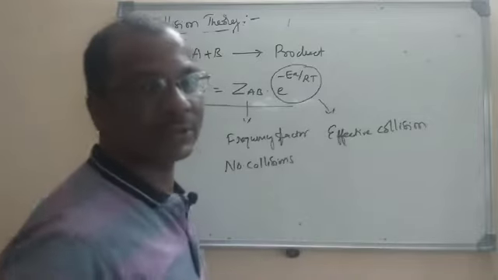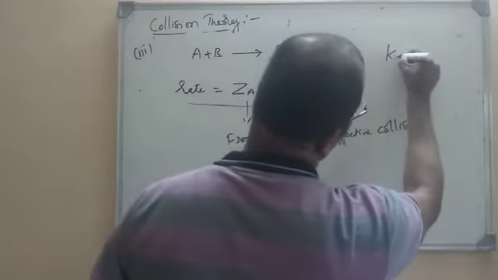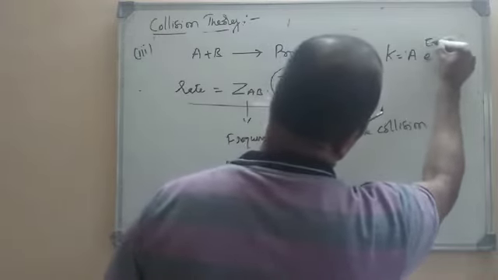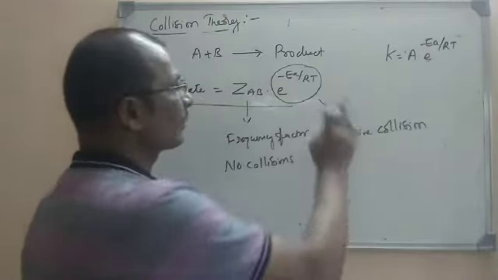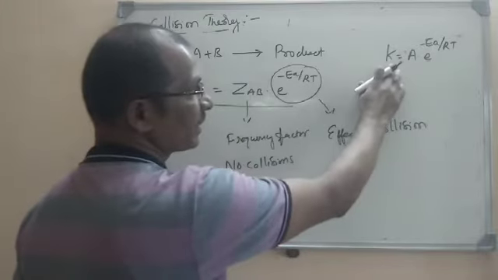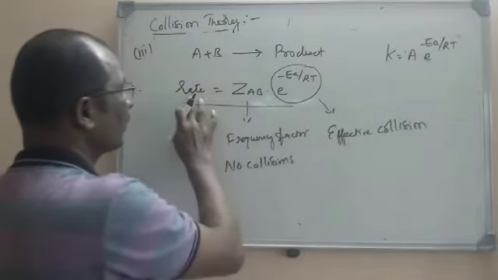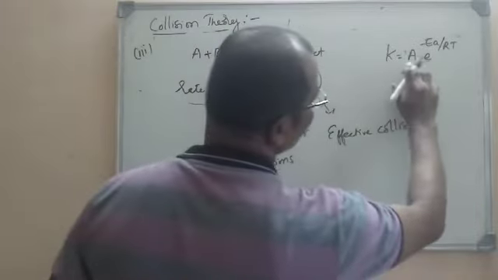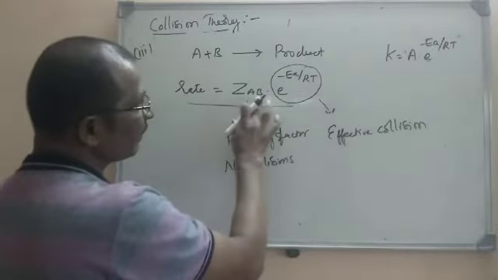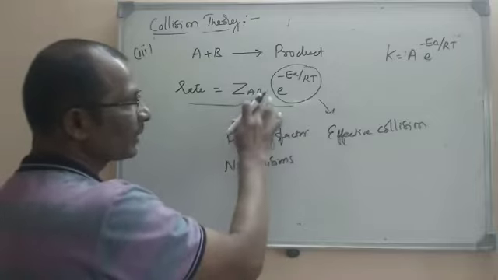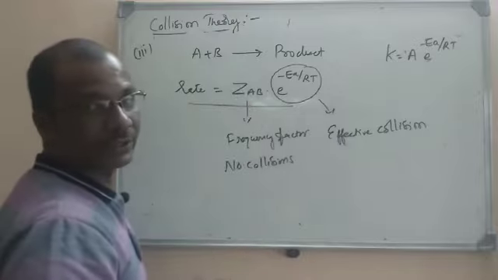Actually, this equation seems similar to the Arrhenius equation. What is the Arrhenius equation? K equals A into e power minus EA by RT. Almost similar. Here the rate is replaced with the rate constant in the Arrhenius equation. In the Arrhenius equation we have the rate constant, and here in collision theory we have the rate. Here A is the frequency factor, and here Z is also the frequency factor. Z_AB is the frequency factor of the A and B molecules when they are colliding, where A and B are the reacting molecules.